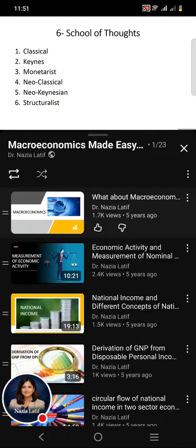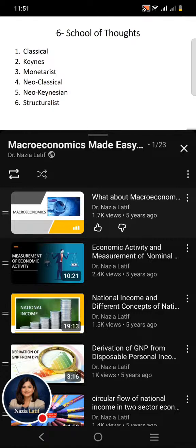After explaining the 4 different goals and objectives of macroeconomics and 3 different policy options, now here a question rises, how many school of thoughts are there who contradict in their views regarding the objectives, regarding the macroeconomic theories, regarding their inclination towards the different policy options?